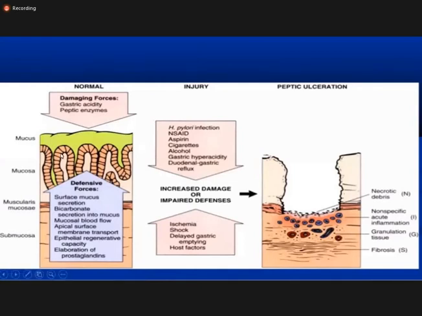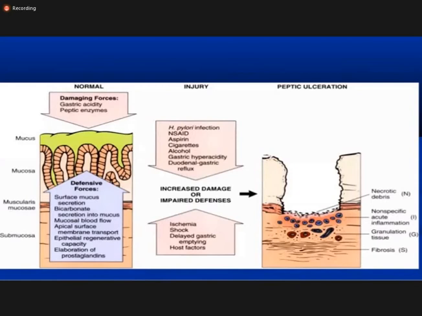But the wall is protected by defensive processes which the Almighty has given to the wall of the stomach: the surface mucus, bicarbonates, mucosal blood flow, apical regenerative capacity, and the elaboration of prostaglandin. So these are the defensive mechanisms which protect the wall of the stomach from the damaging effects of the gastric acidity and the peptic enzymes.